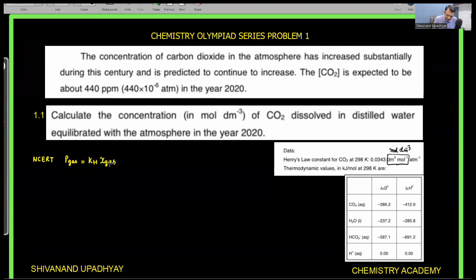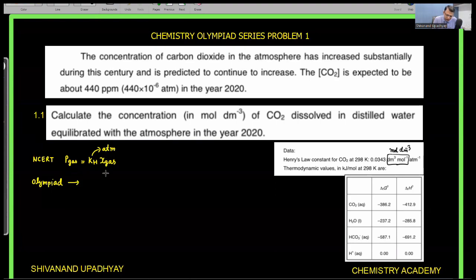But in this Olympiad problem, the unit of Henry constant is that of pressure, so it may be in atm, if the pressure is given in atmosphere.